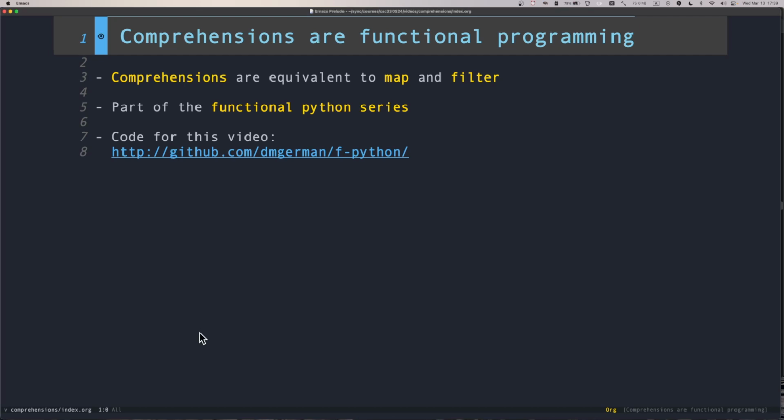In this video, I want to talk about comprehensions and why comprehensions are a form of functional programming. If you have been a Python programmer for a while, it's very likely that you have used comprehensions and also very likely that you love them. They're a very, very powerful construct.